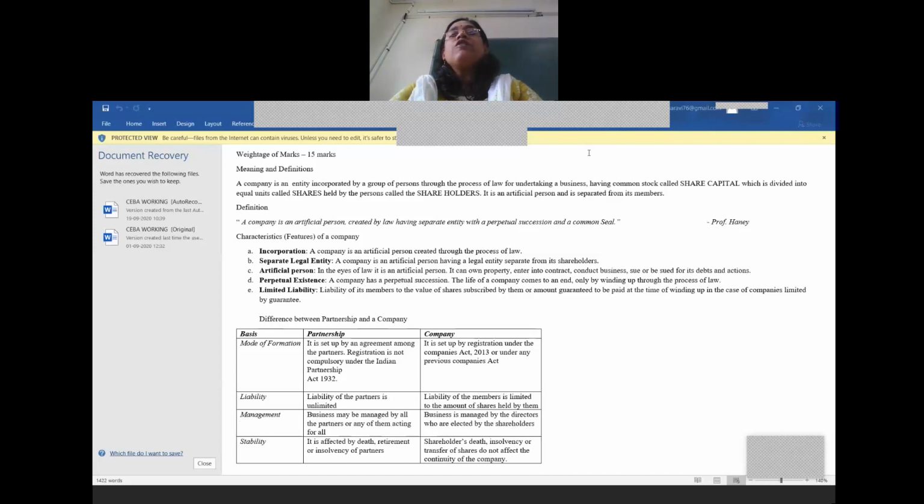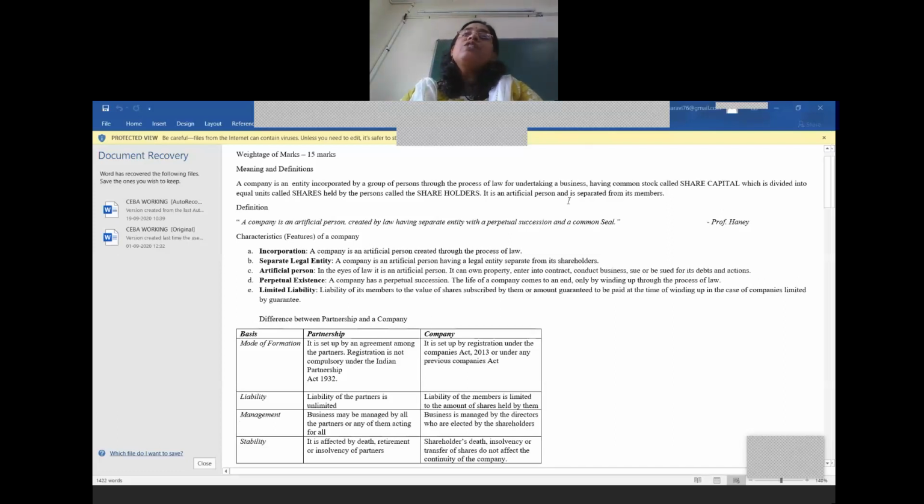So the liability of the members or the shareholders is limited only to the extent of the share capital or shares that he has purchased in the company. He will lose his share capital, but he need not attach his private property to repay the loans or liabilities of the company. So that is why we say the liability of the members, that is the shareholders, is limited.